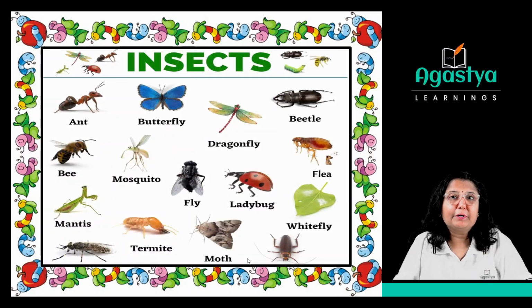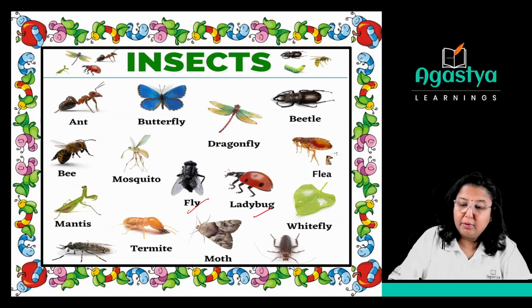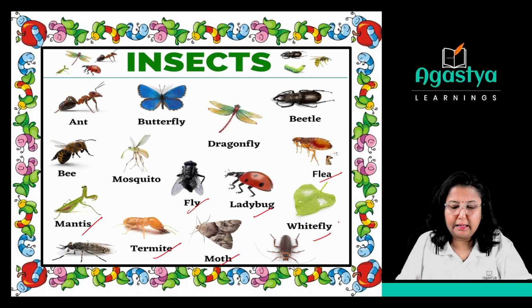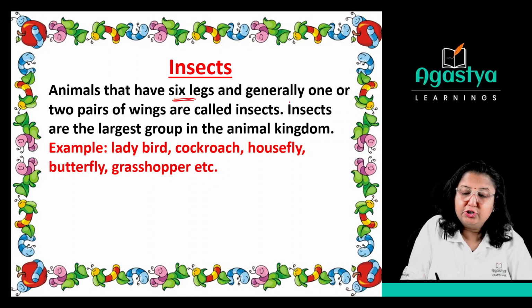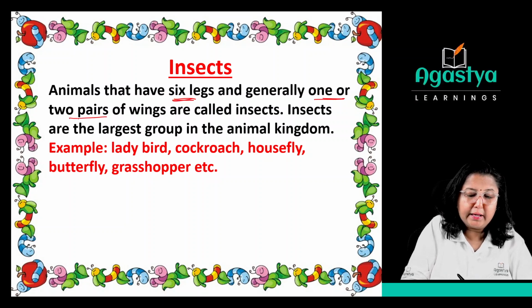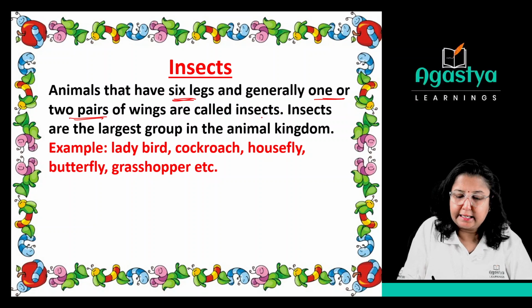We are going to discuss the rather scary creatures, which are insects. Here is a picture of an ant, butterfly, dragonfly, beetle, bee, mosquito, housefly, ladybug, flea, mantis, then termite, moth, whitefly, and so many more. So let's see what insects actually are. Animals that have six legs and generally one or two pairs of wings are called insects.